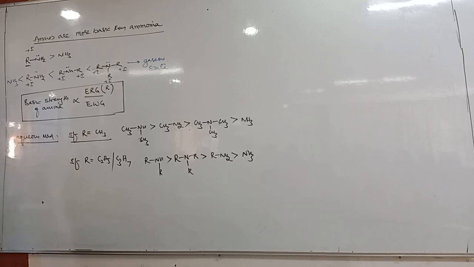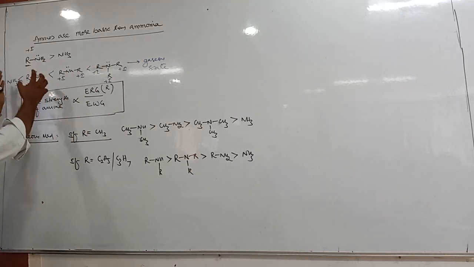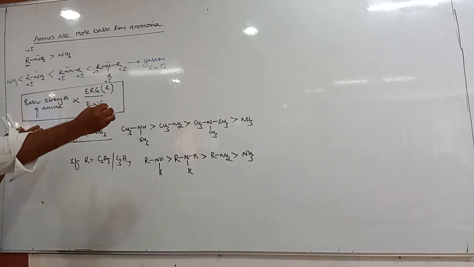What is the reason for this order of basic strength? It's very simple. We know that in the gaseous state, the basic strength of amine depends only on electron releasing groups, because in the gaseous state all the molecules are far away from each other.